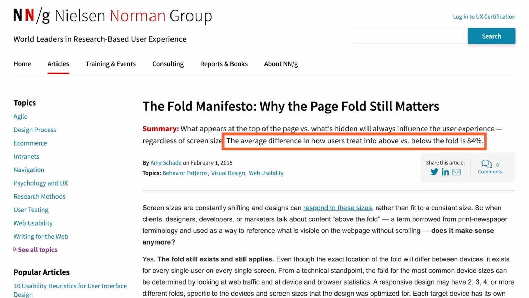Where you place a call to action, whether it's above the fold or below the fold, can have a huge impact on conversion. The average difference in how a user treats content above versus below the fold is 84% according to the NN Group. Just think of it this way. If you have content that's above the fold and it's getting viewed a lot, but there's no action point to take, you're going to lose money. And if you have all your calls to action below the fold, in invisible content where people are barely viewing it, you're going to get a lot fewer clicks, and in theory, you're going to make less money.